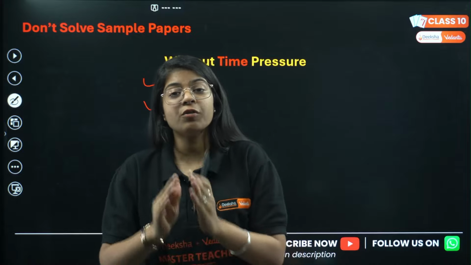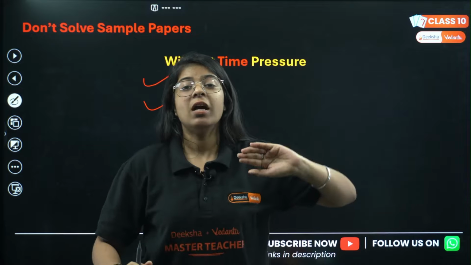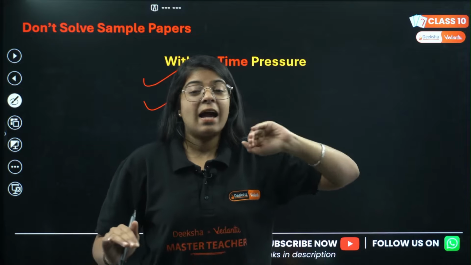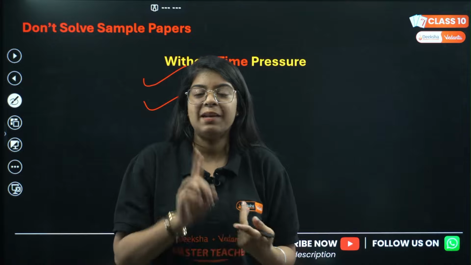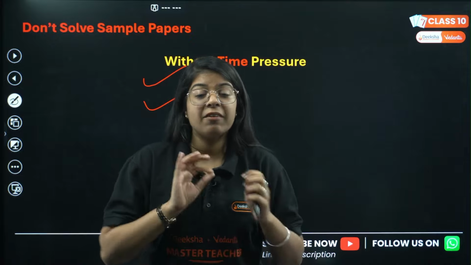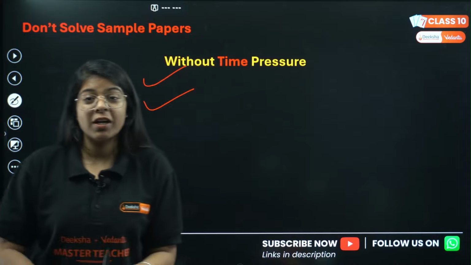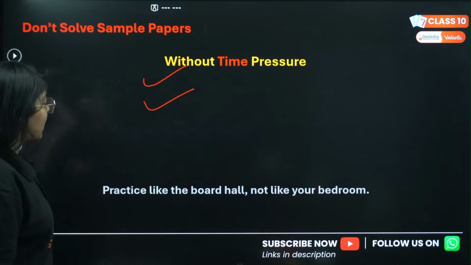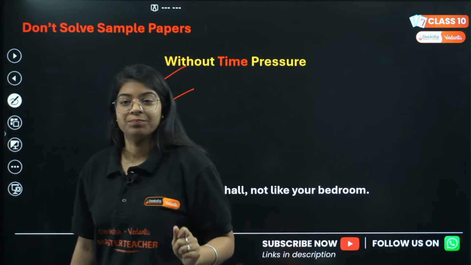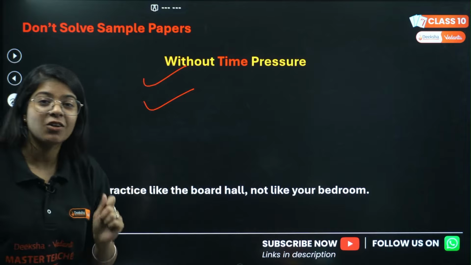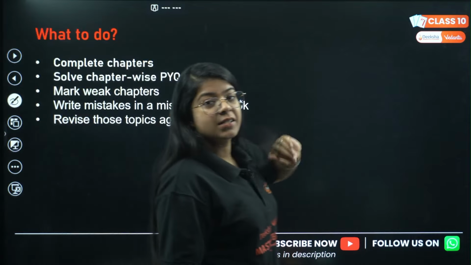So I want you to make a proper environment. Ask your mother or father or your sibling to not come into your room for 3 hours, and sit down properly, have a water bottle with you, have a proper scale, pen, pencil, eraser, sharpener, everything with you to solve that sample paper. Okay, understood? This is not your bedroom. Practice like it is your board exam, not your bedroom. Done. And these are some of the tips.